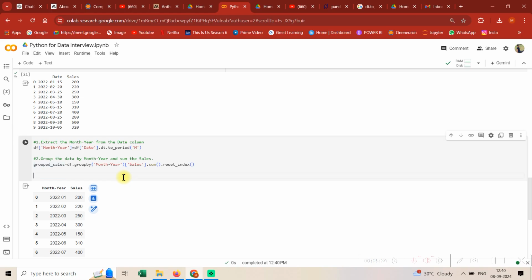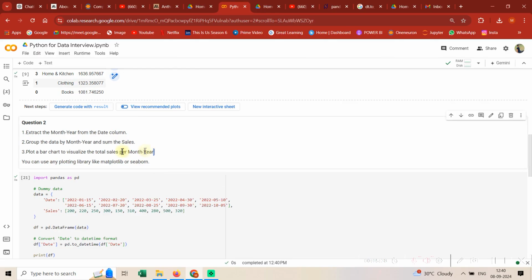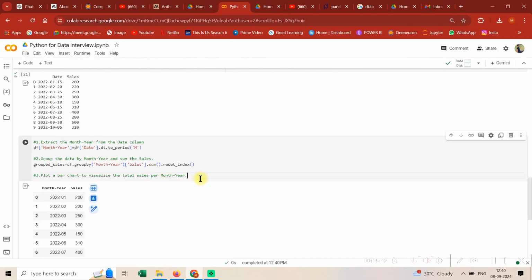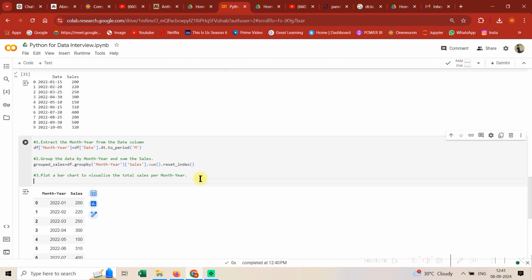Now let's move to the third question. The third and last question is to plot a chart to visualize the sales. Guys, this is very common, basic chart plotting can come in any interview. First of all, whenever you are trying to do this, let's import matplotlib. Import matplotlib.pyplot as plt.